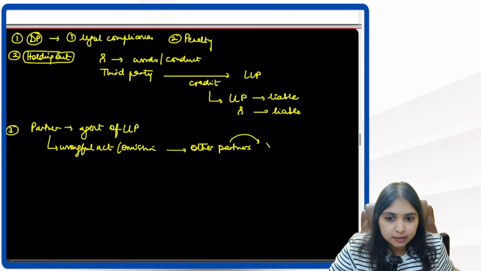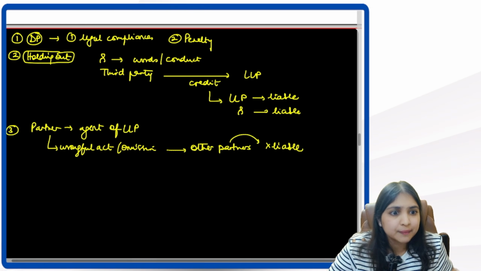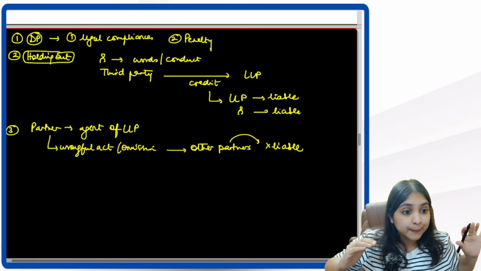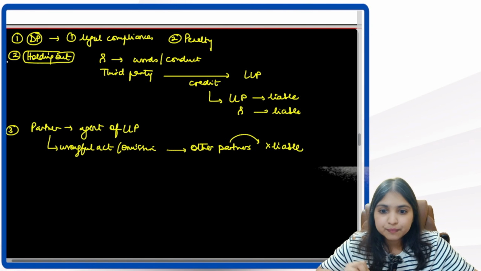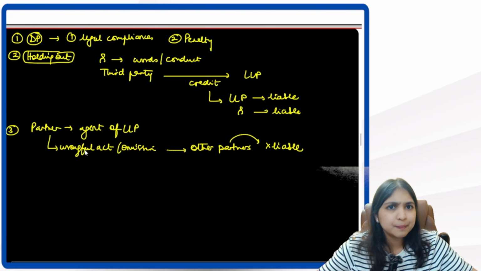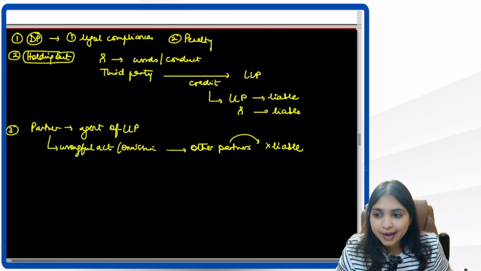The other partners will not be liable. Why? Because the partner will not be able to bind the other partners. Partner will be able to bind only the LLP. So other partners will not be liable if the partner does any wrongful act or omission.